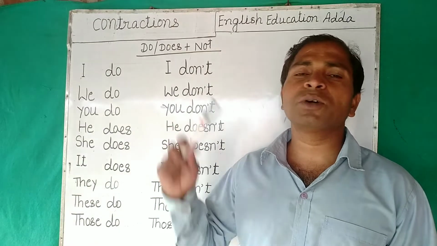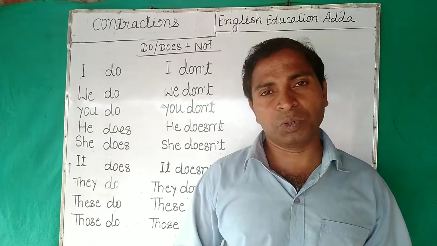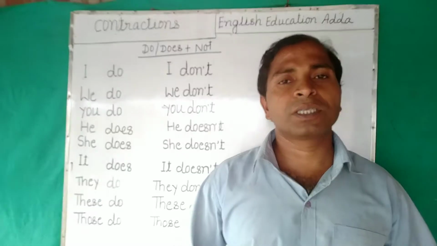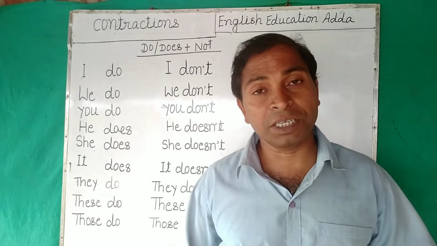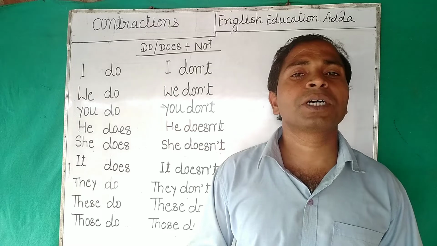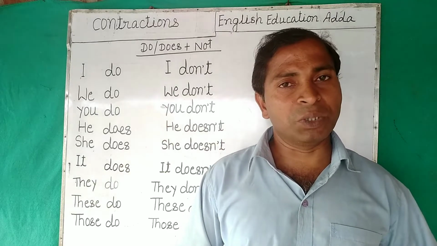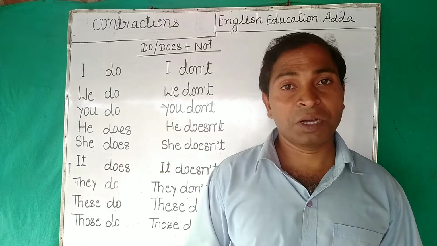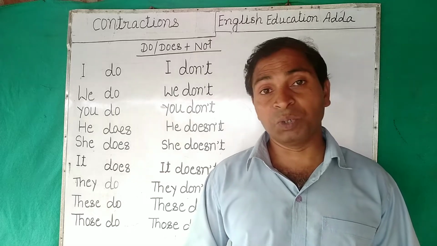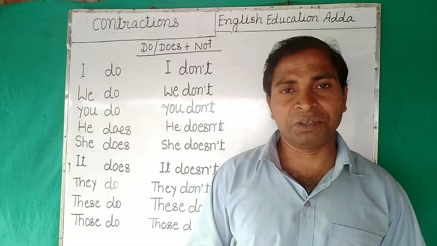So first of all, I do, I don't. So I do this work, I don't do this work, right? But with 6 forms, how can you speak? In 6 sentences, how can you speak? So I do this work, I don't do this work, do I do this work, do I not do this work, when do I do this work, when do I not do this work, right? Obviously you can speak.